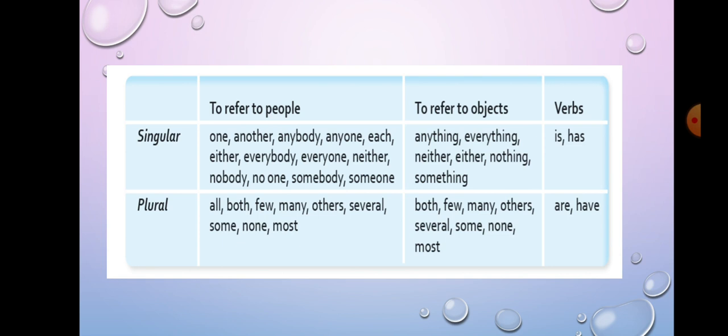Now in verbs we know very well, if anything is singular, what are we using? We are using is, and if it is plural, then we are using are. Similarly with has and have also, if it is singular we use has. He has done, she has done. While if it is plural, what are we using? They have done. So for plural we use are and have. Now let us solve one exercise.